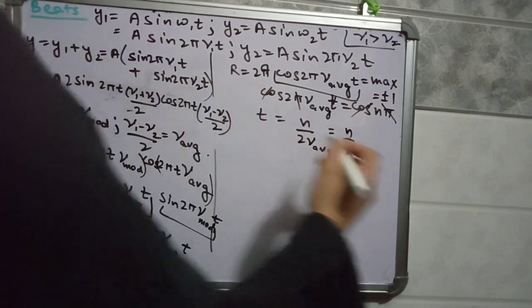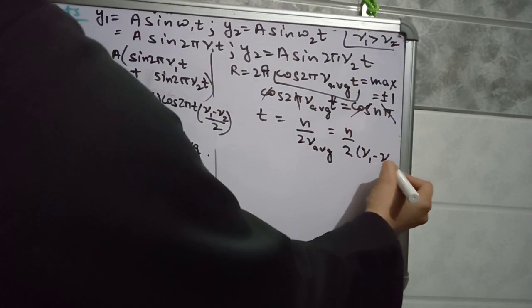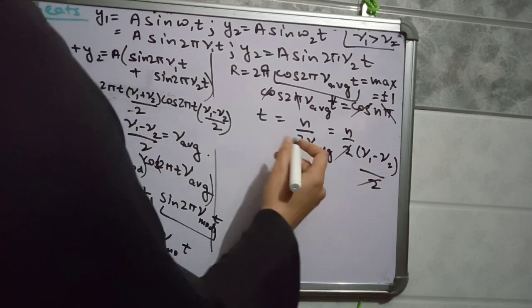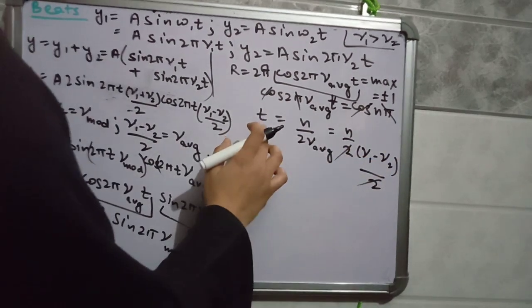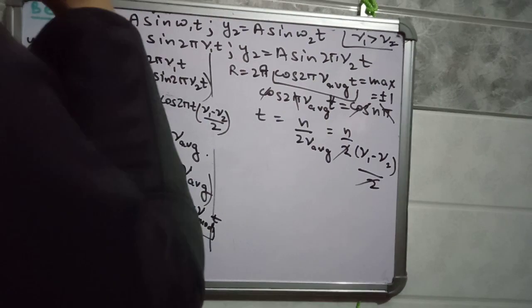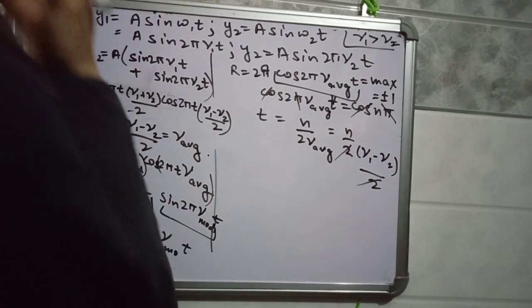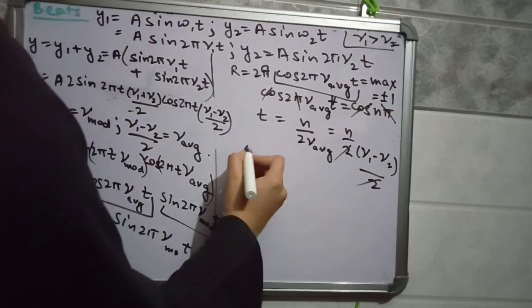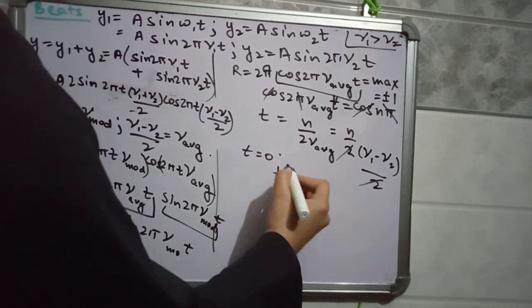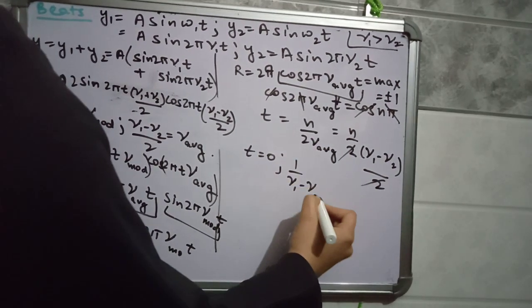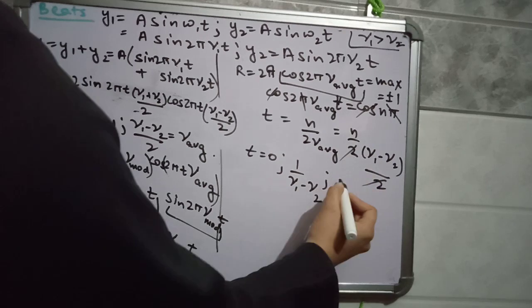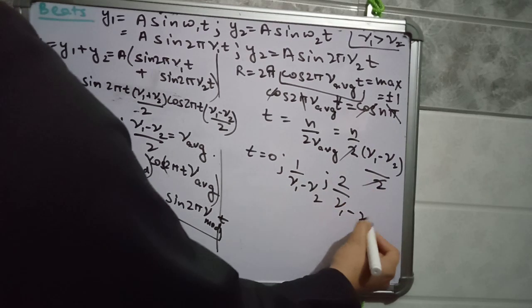So the beat has maximum amplitude at n equal to 0, at n equal to 1 meaning 1 by nu 1 minus nu 2, at n equal to 2 meaning 2 by nu 1 minus nu 2, and so on.